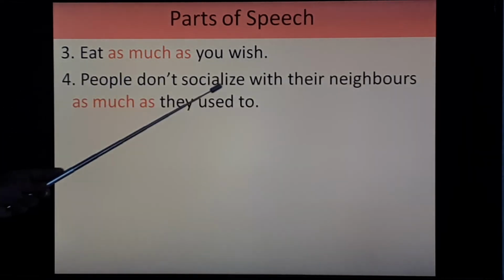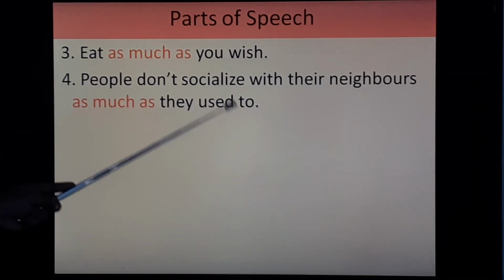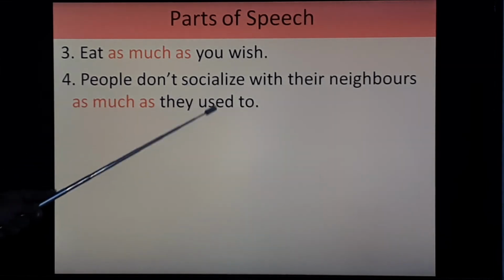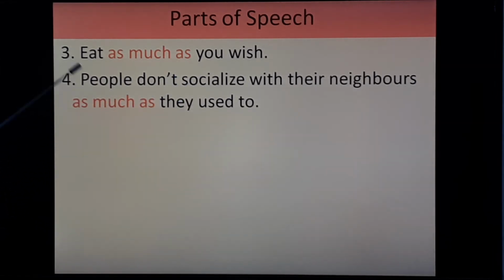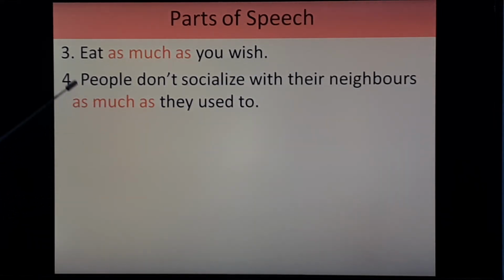People don't socialize with their neighbors as much as they used to. Here comparison is mentioned. In olden days or in ancient time, people were socialized with their neighbors, whereas the same thing is not nowadays. That's why people don't socialize with their neighbors as much as they used to. So here people don't socialize with their neighbors, this is main clause, as much as subordinating conjunction, they used to, subordinate clause.